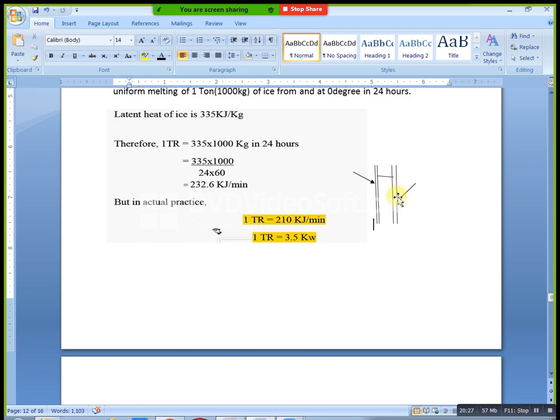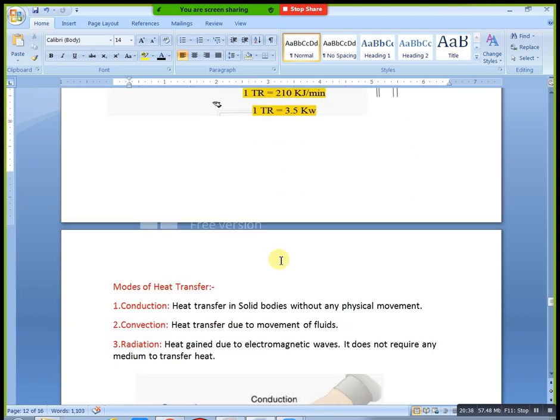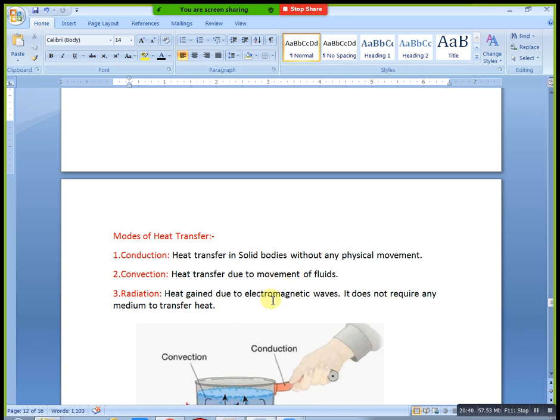Next one is radiation. Radiation simply means electromagnetic waves. Heat is gained due to electromagnetic waves. It does not require any medium to transfer heat. For example, sunrays, we are getting radiation. Any electrical appliances, we are getting radiation. That type we consider as radiation.